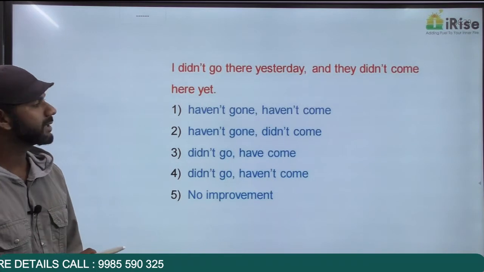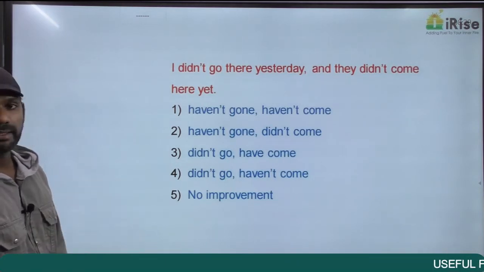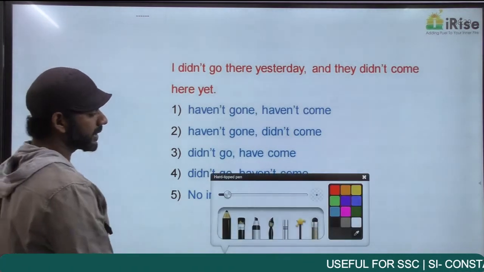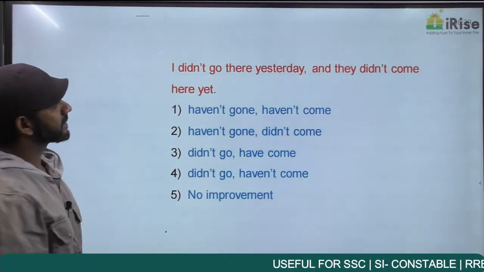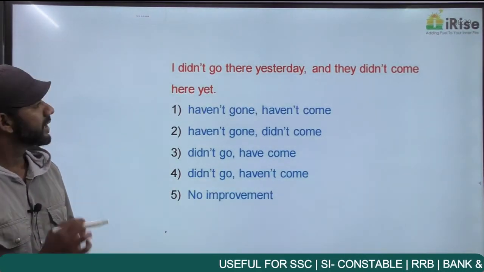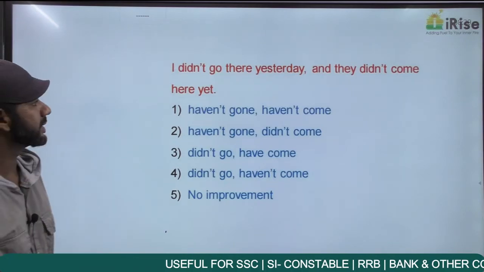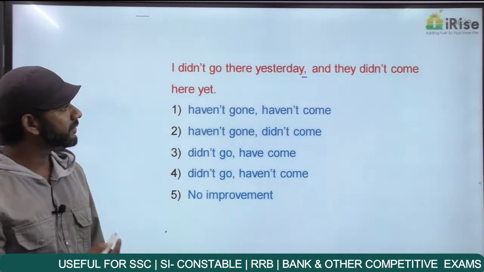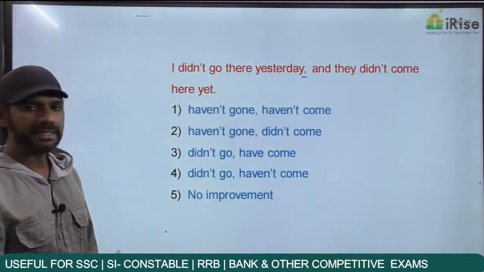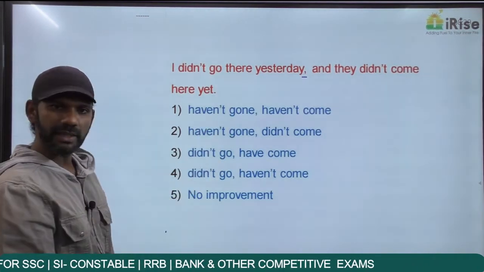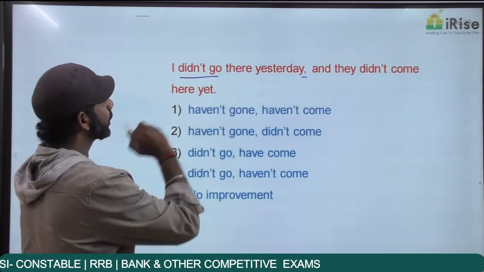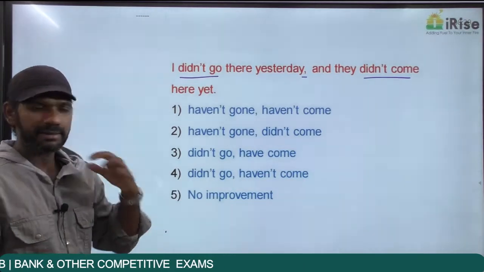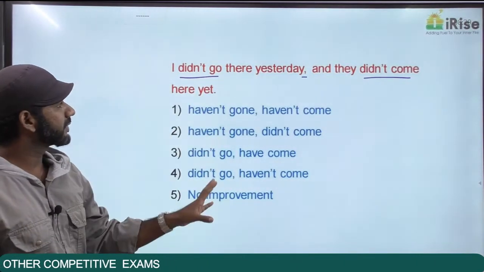Now I have gone for an example based on the usage of yet. Understand the statement. I didn't go there yesterday, and they didn't come here yet. We have two ideas in this sentence shown by the punctuation mark comma. I didn't go there yesterday is the first idea. They didn't come here yet is the second idea. Now we have some options given here. Five options are given. Didn't go and didn't come, these verbs are given as the options. That means these two are underlined and these are given as the options.